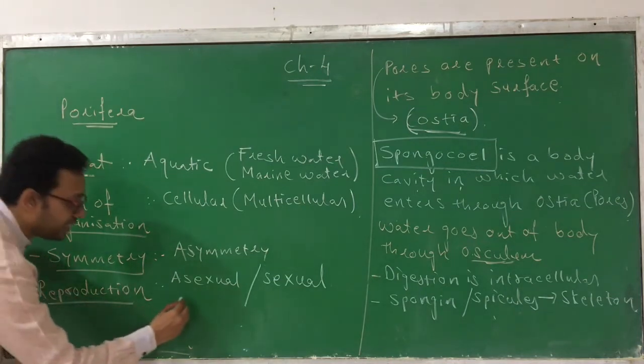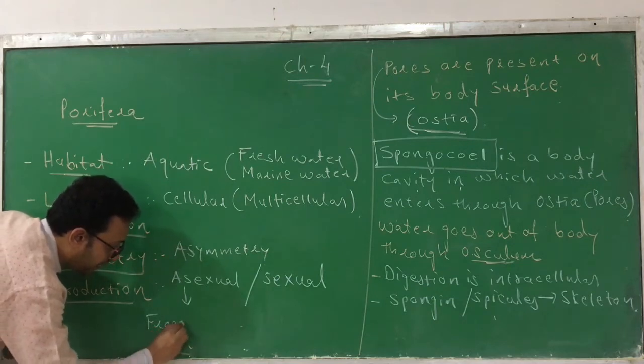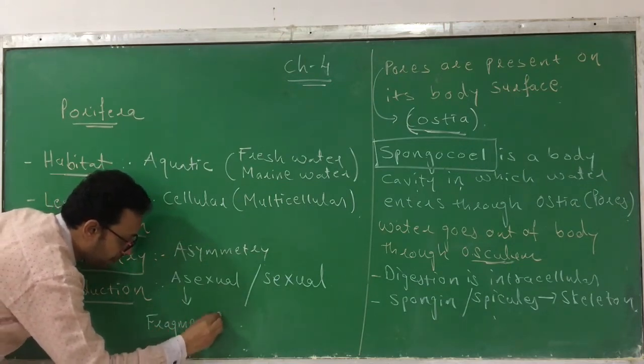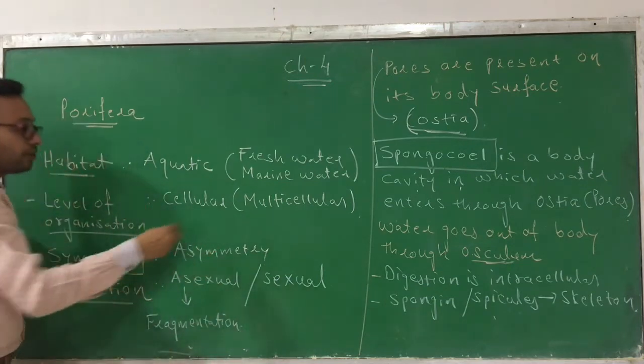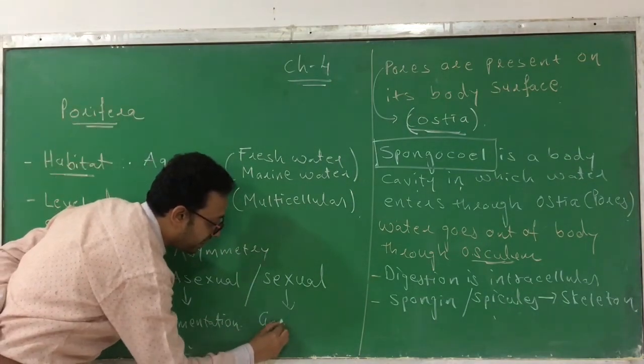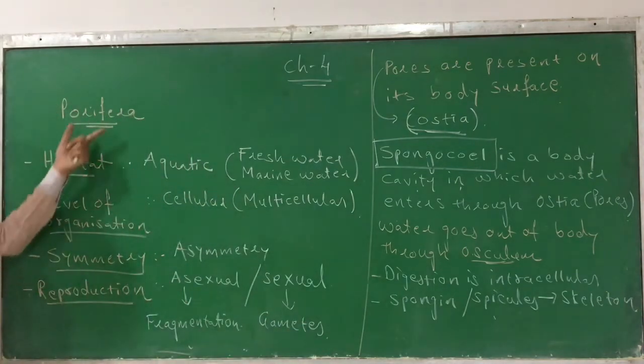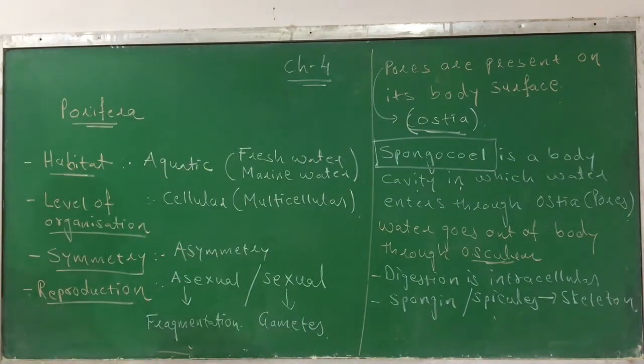How do they reproduce asexually? They reproduce asexually by a process called fragmentation. And how do they reproduce sexually? They reproduce by the formation of gametes. So this variety of reproduction can be found in Porifera.